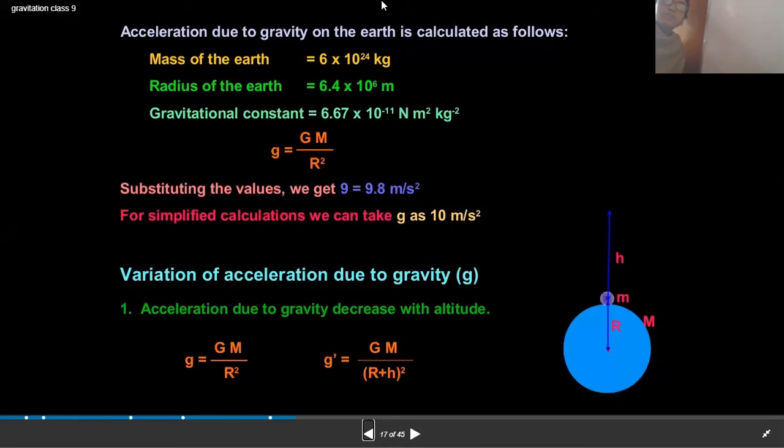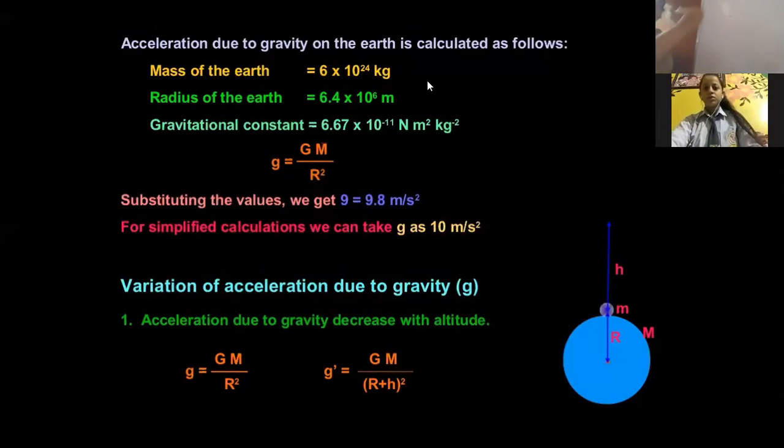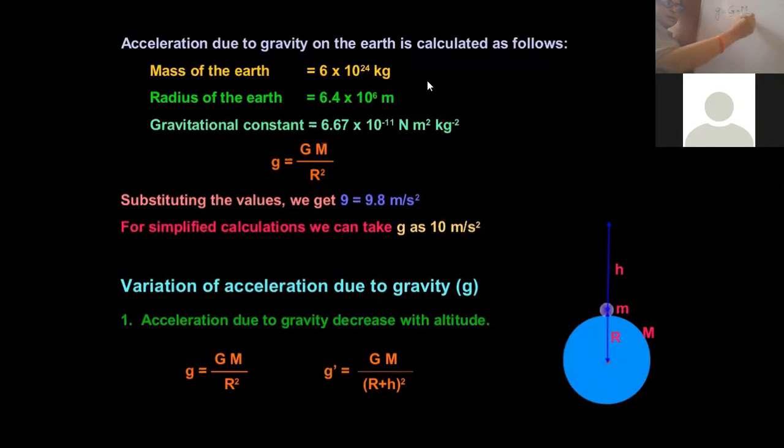Acceleration due to gravity can be calculated by the formula g = G M / r², where g is the acceleration due to gravity, G is the universal gravitational constant, M is the mass of the earth, and r is the radius of the earth.